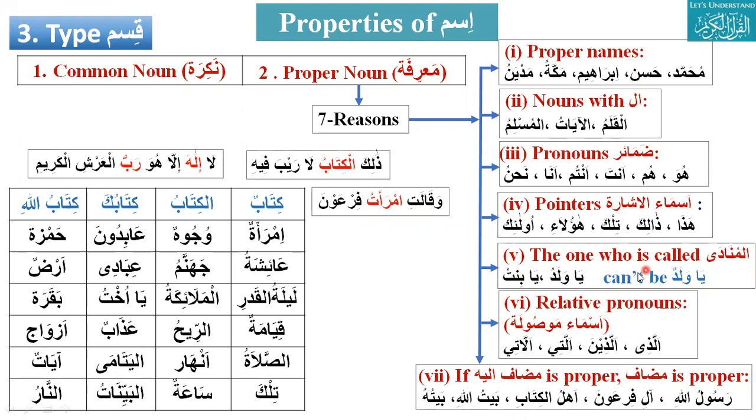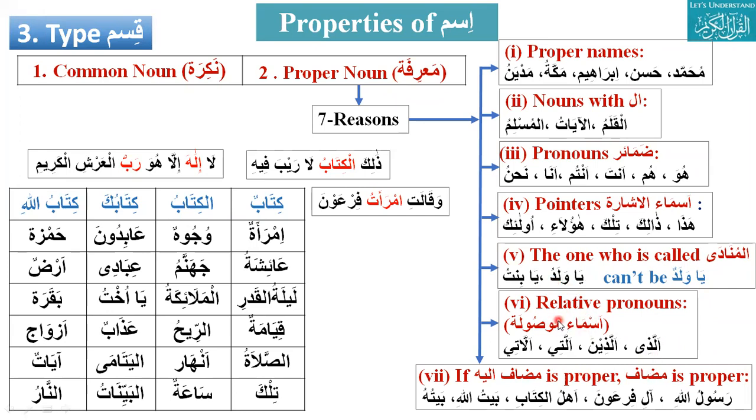And the one who is called, al munada, like ya waladu or ya bintu. So complete waldun, when you add ya, it will become ya waladu. Whenever we put a ya, it will become marifa. Ya waladu, ya bintu. But ya also does one thing: if it is waladun, ya will make it singular, with a single rafa, that is ya waladu.